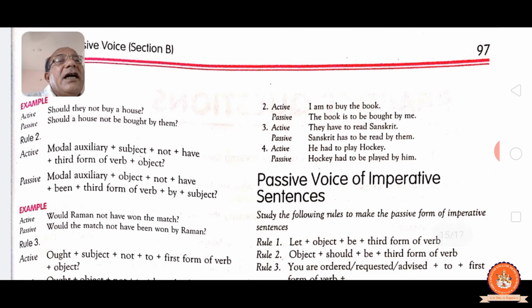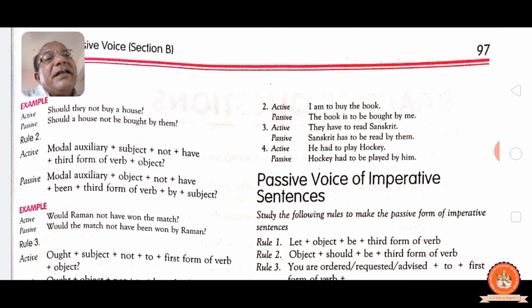Now see, I am to buy the book. The book is to be bought by me. They have to read Sanskrit. Sanskrit has to be read by them. See, be we have to add. Sanskrit is singular, that is why has to come in. They have, then they have to come in. Sanskrit singular, has to come in. Third form same, by them. He had to play hockey. Hockey had to be played by him.